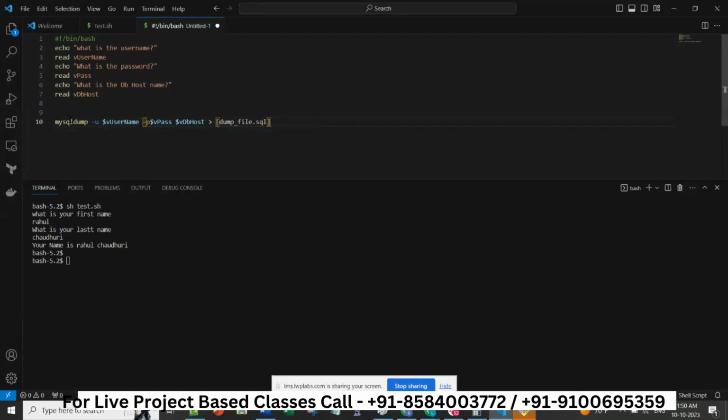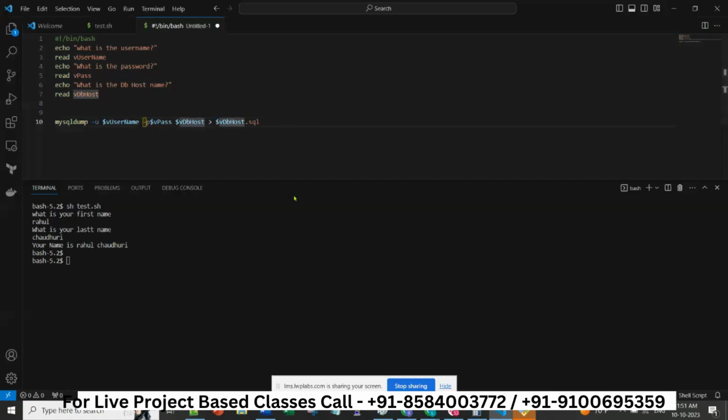Okay, fine. See, mysqldump -u username -p, this is the password, this is the host name, and this is the dump file. So the dump file we will write this name only. Okay, so this is my name. So now what will happen when I run this command? It will ask 3 inputs, and after that it will take a backup.